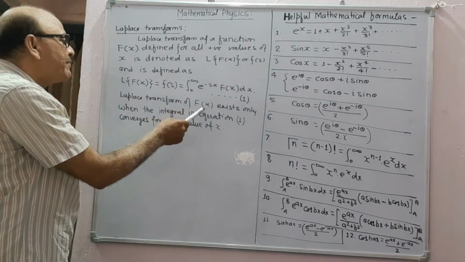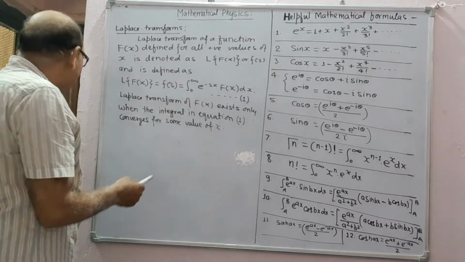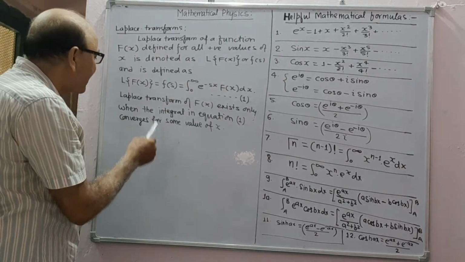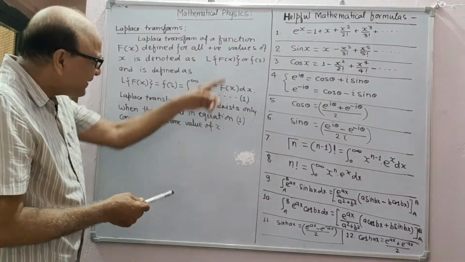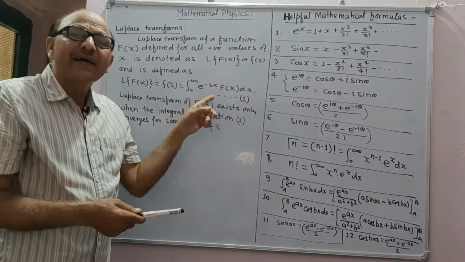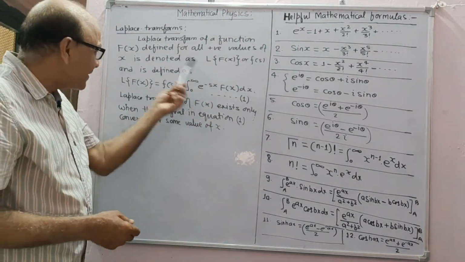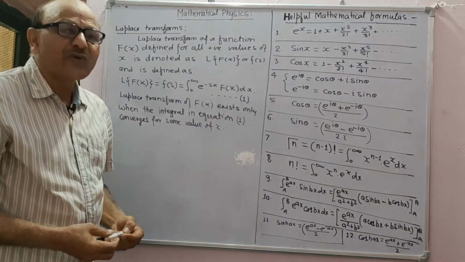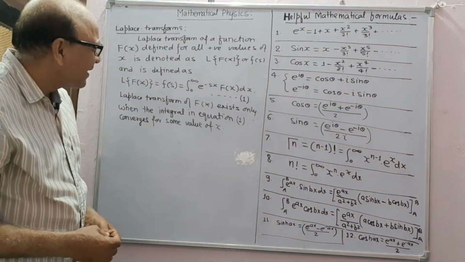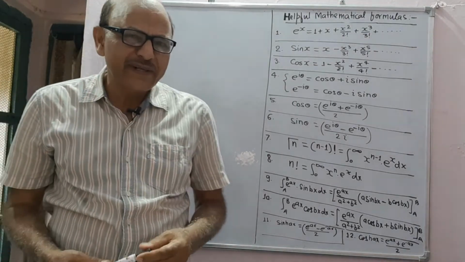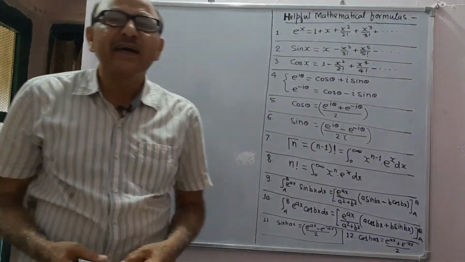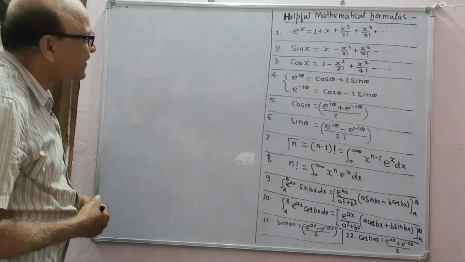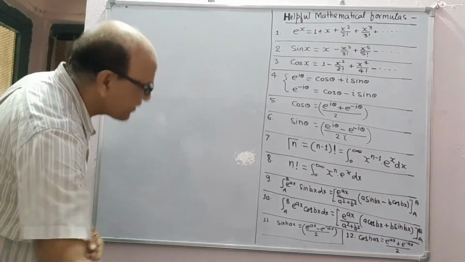The Laplace transform of f(x) exists only when the integral in equation 1 converges. If this integral converges for any value of s, then this Laplace transform will exist, otherwise it will not exist. Here s is a parameter which may be real or complex. Now we take the problems based on Laplace transforms.